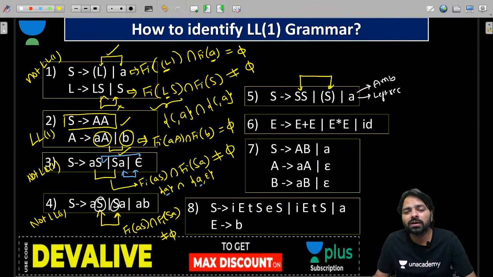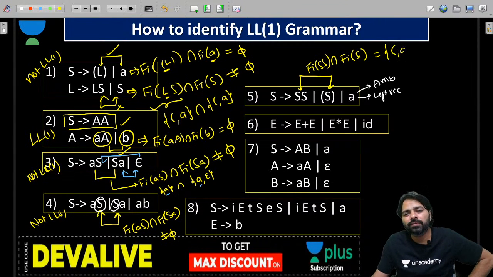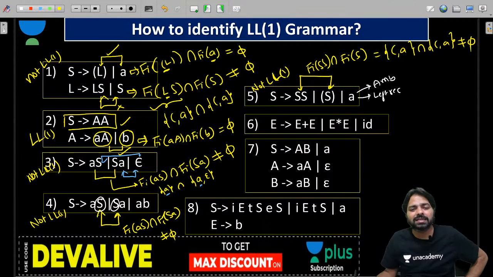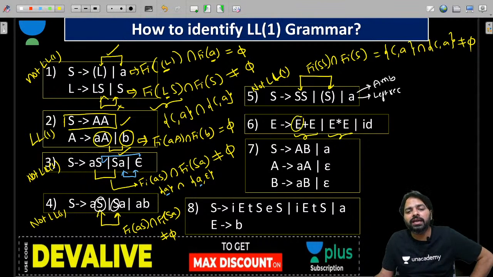Now what I am going to talk about is our shortcut principle. When I apply this one, first of all you will get a common terminal. How? First of SS intersection first of S, and you will get something like first of capital S, again same as whatever you have there, intersection open parenthesis, comma, A. This is not equal to phi. So again this is not LL1. Not LL1 is always easy to say, guys. And the next one will also produce the same. First of this one, here E is there, so definitely we will get the common terminals. So again it is not LL1.